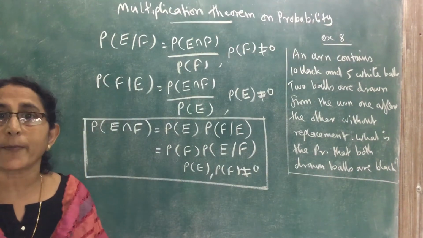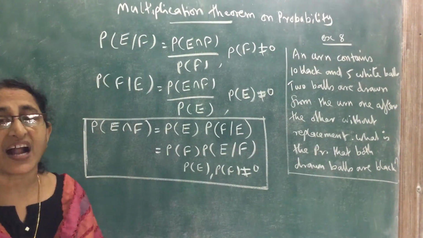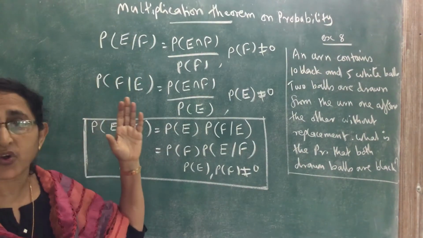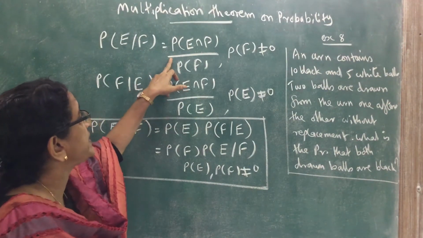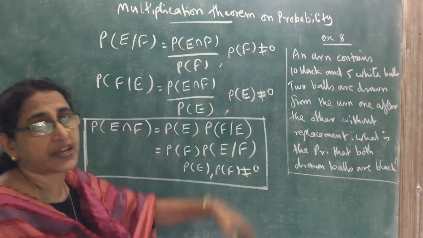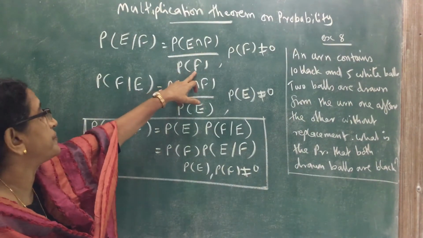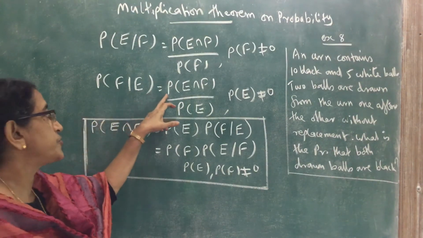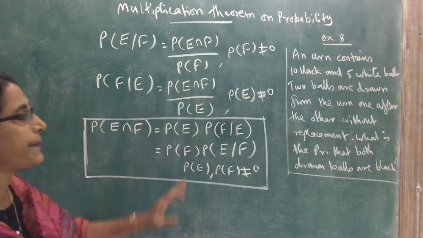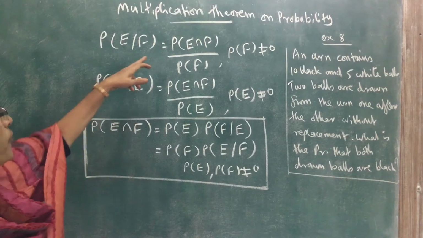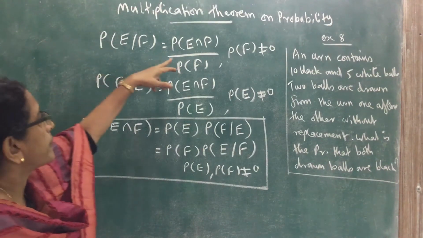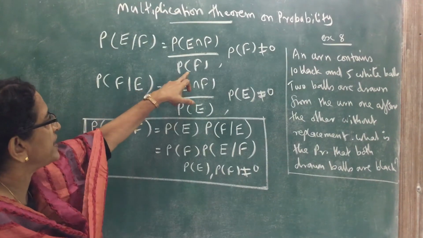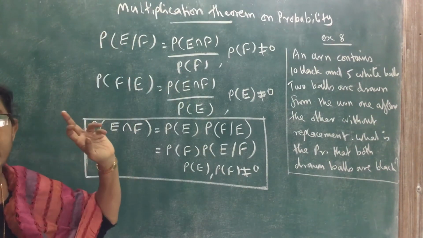Multiplication theorem on probability. We know that the conditional probability of the event E, given that F has occurred, is equal to probability of E intersection F divided by probability of F. And also probability of F given E is equal to probability of E intersection F divided by probability of E. So in this formula, if you cross multiply, probability of E intersection F is equal to probability of F into probability of E given F.